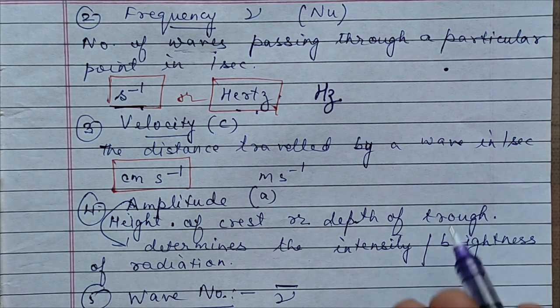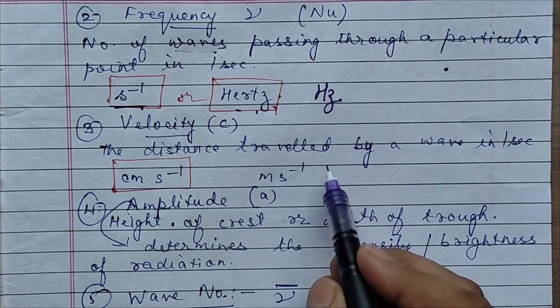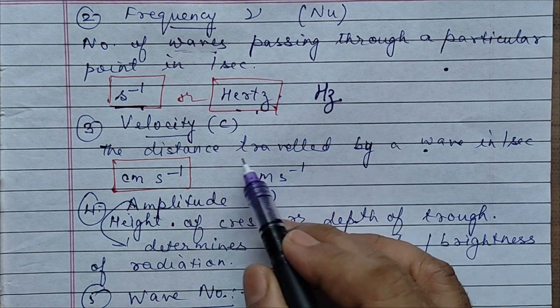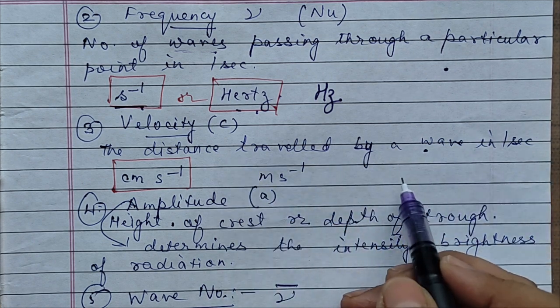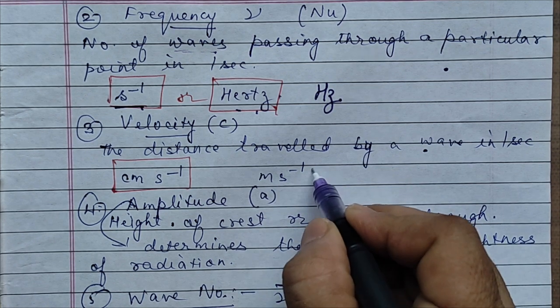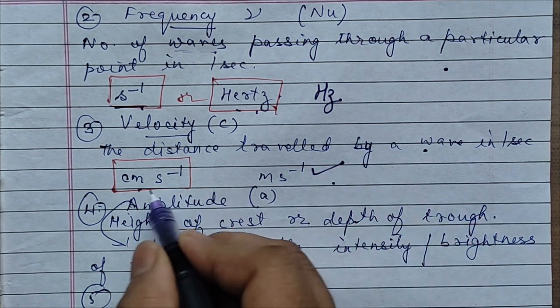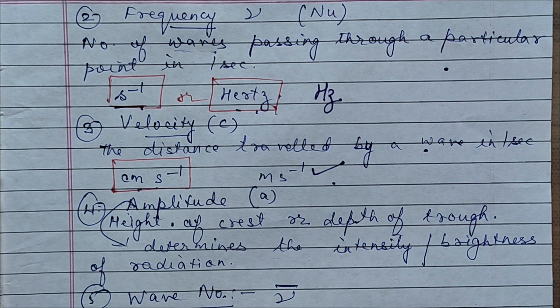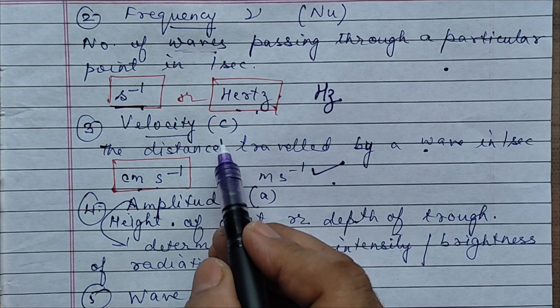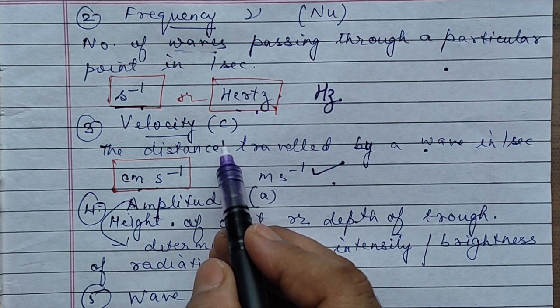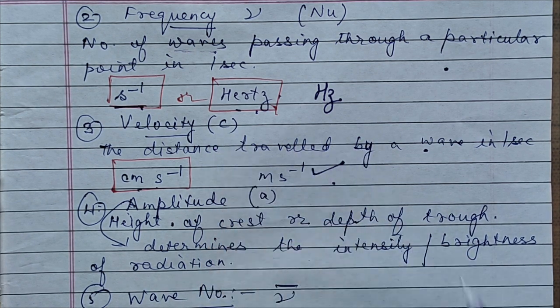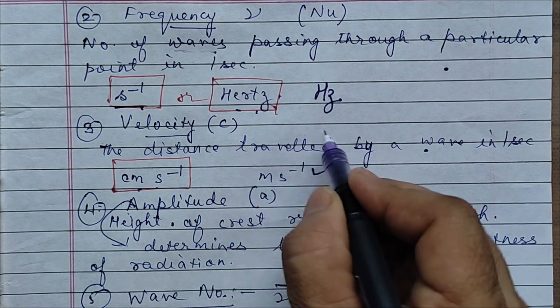How do you normally define velocity? Distance by time. So because we are talking about a wave, we say distance traveled by the wave in 1 second. And its SI unit is meter per second. If it is centimeter, we will write centimeter per second. Usually all these particles move with the velocity of light, so we have written this as C. And what is the velocity of light, children?